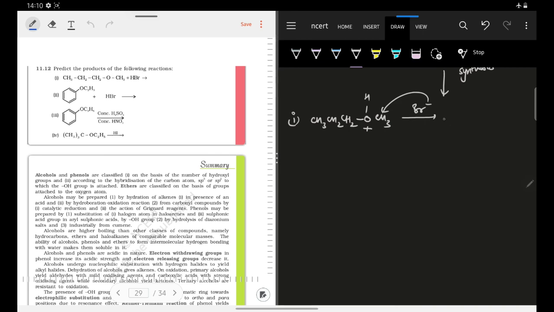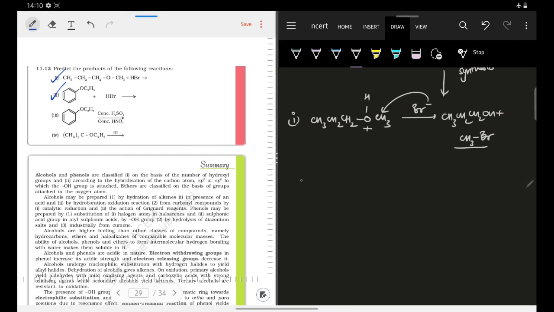So it will lead to the formation of your CH3CH2CH2OH, and the other product formed will be CH3Br. Okay, these are the two products that are formed. You must keep in mind that here you are using HBr only one equivalent. You are not using excess HBr. Okay, so this is what we have to do in the first reaction.